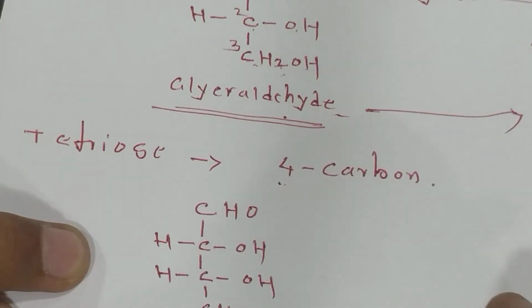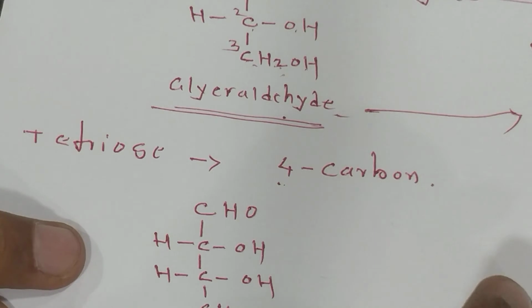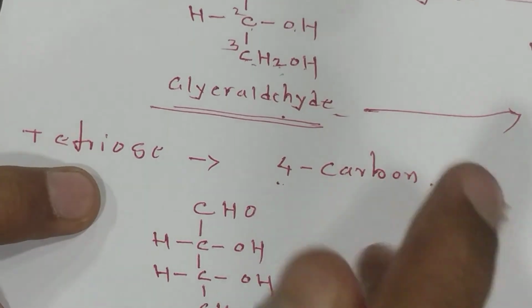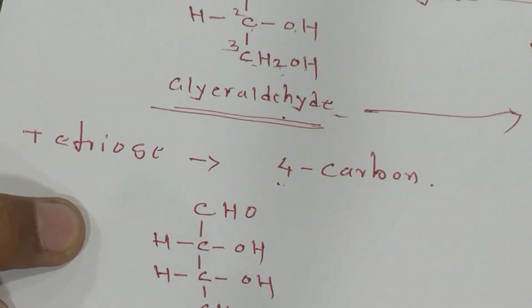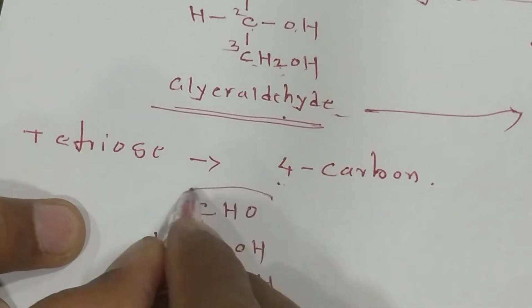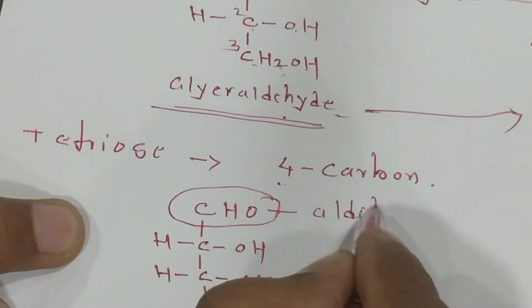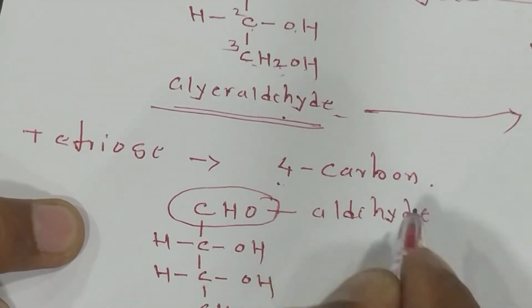It's erythrose. Tetrose contains 4 carbons. The compound name is erythrose. It has the aldehyde group. That's why it's called an aldose.